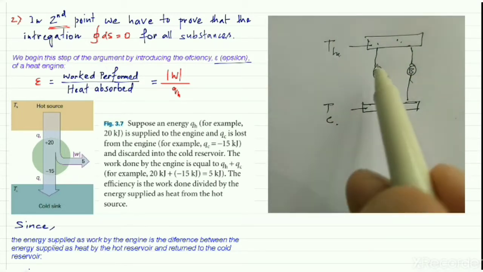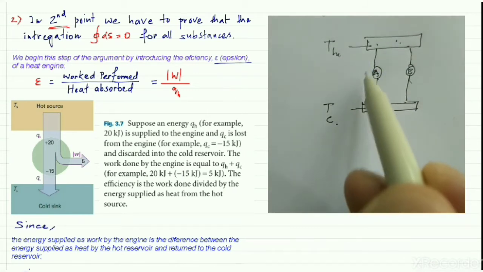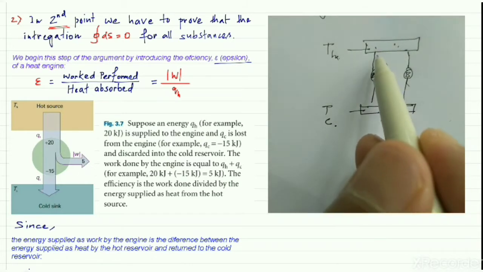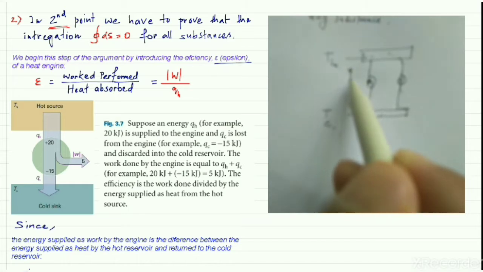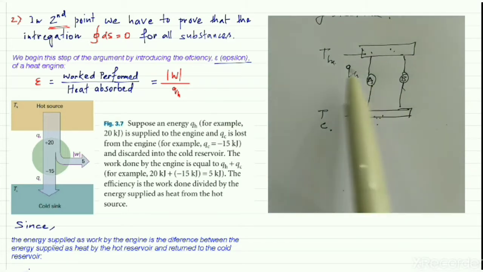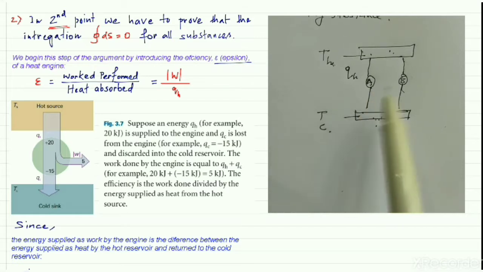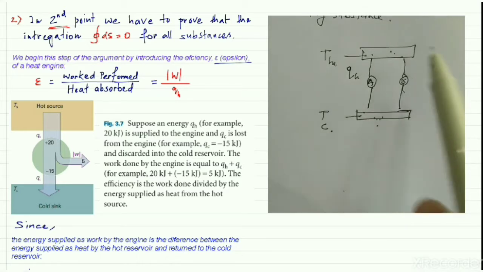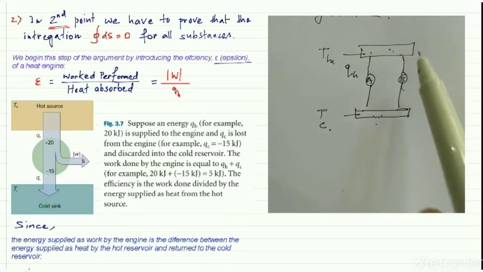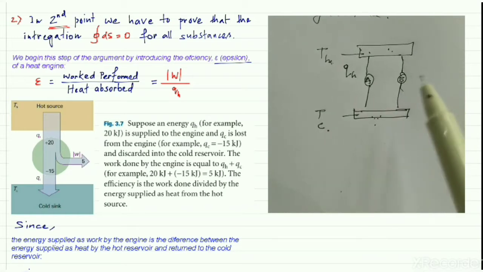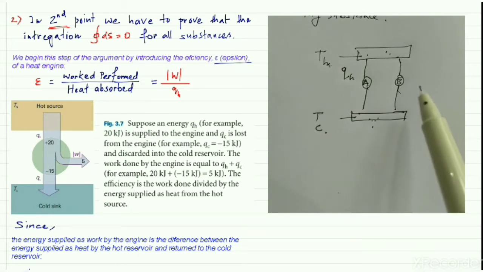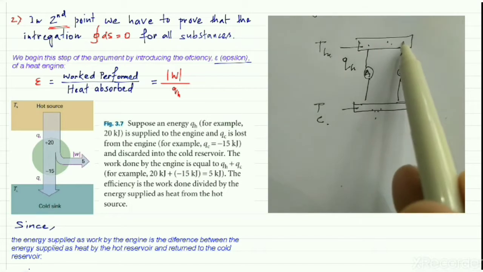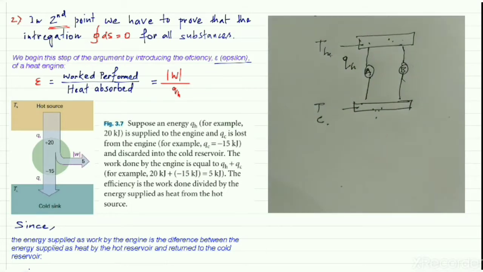Let's suppose QH, the amount of heat absorbed by A, is QH. This machine will absorb some amount of heat and convert part of it into work, and the remaining part of the heat energy will be removed to the sink.